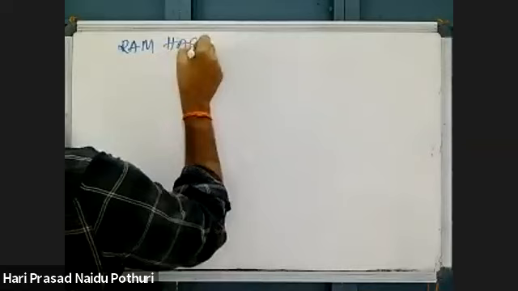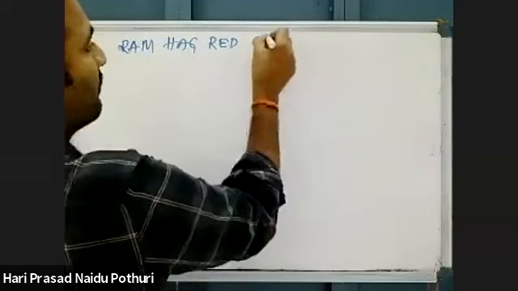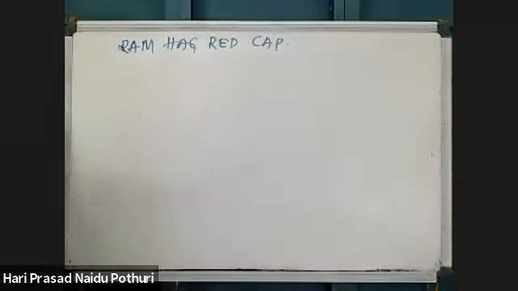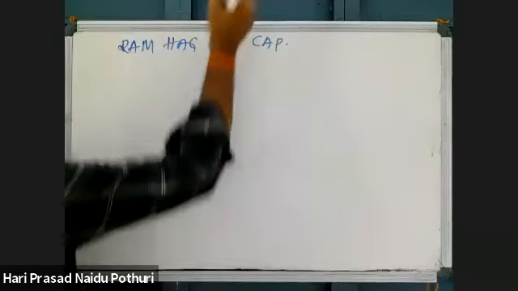Ram has red cap. This is a sequence which is given in NCERT.